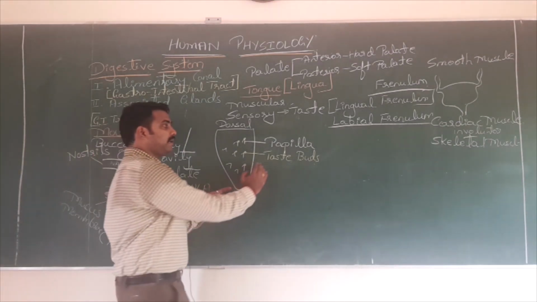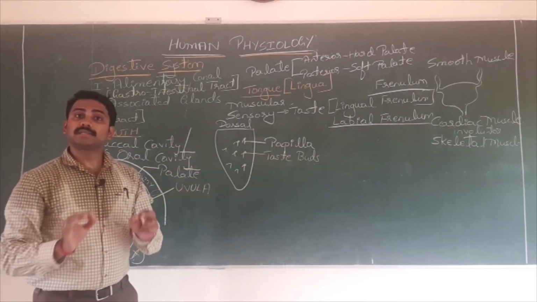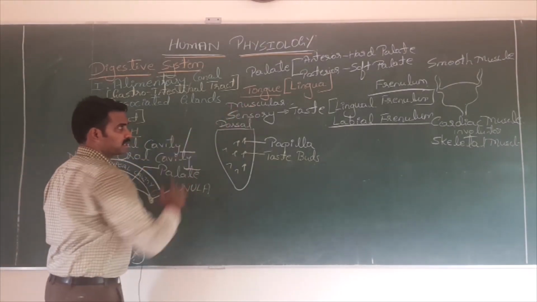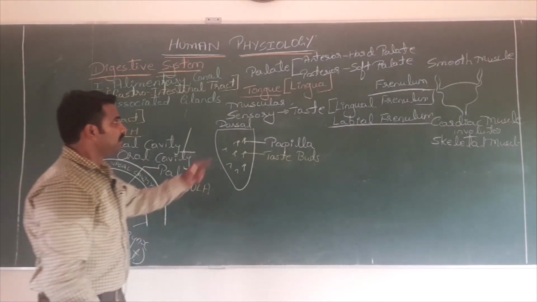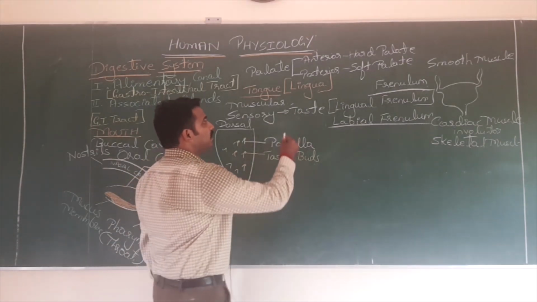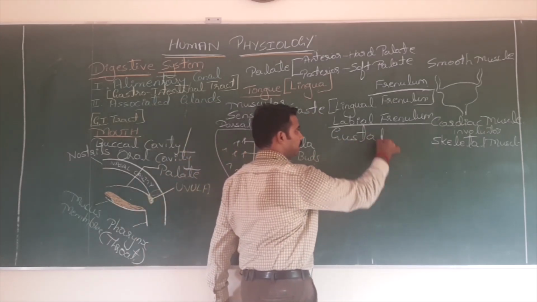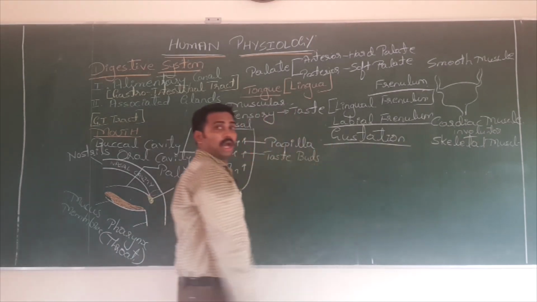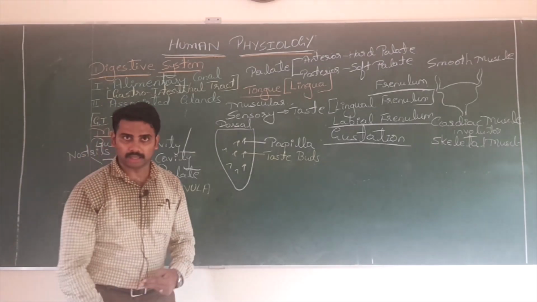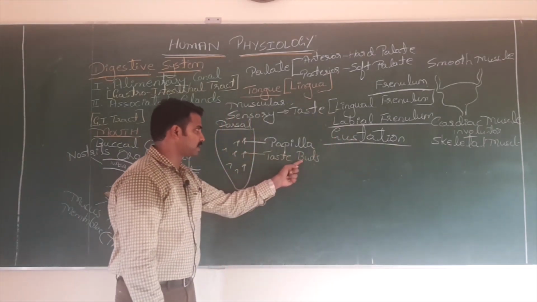I repeat, the tongue is a muscular organ made up of skeletal muscle, even though it is without bone, that is sensory, helping in sensing the taste. Note down separately, the ability to sense the taste is called gustation. What is gustation? Ability to sense the taste. Olfaction means smell. Gustation means sensing the taste. That is helped by taste buds present over the papilla on the upper surface of the tongue, nothing but the dorsal surface of the tongue.